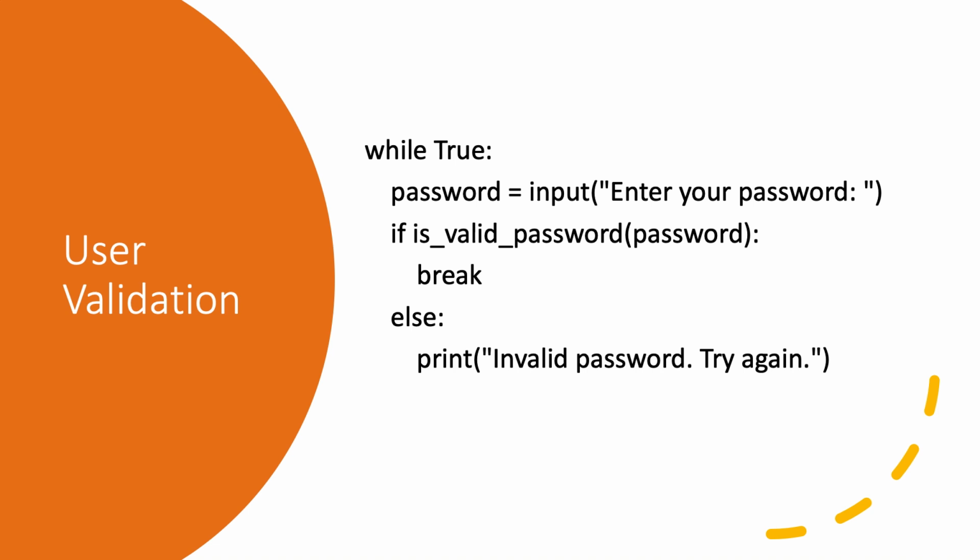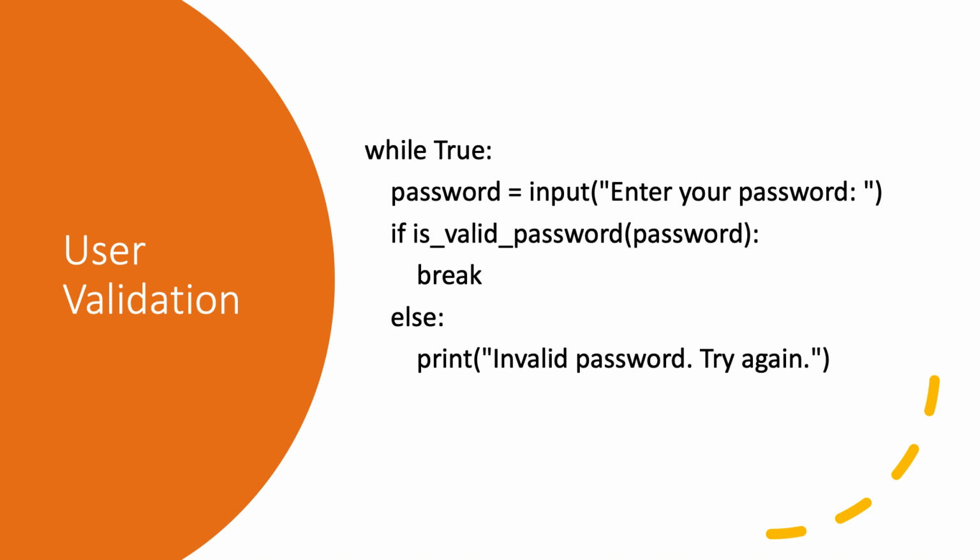This slide demonstrates a while loop in Python for user validation, specifically for password entry. So the loop starts off with the condition while True, and since True is always true, this while loop will always run, at least once, until something inside of the loop breaks it. So the loop runs indefinitely with while True, prompting the user to enter their password.